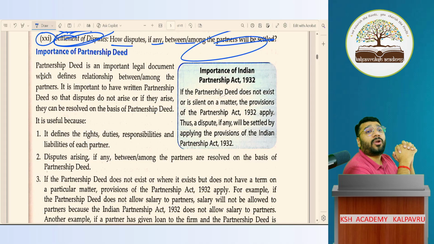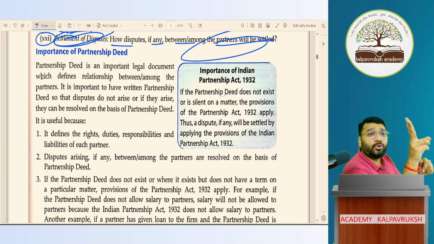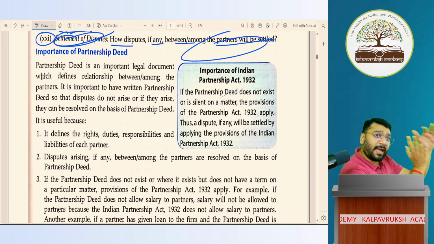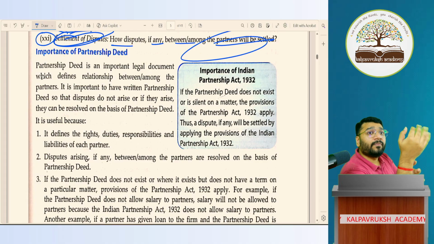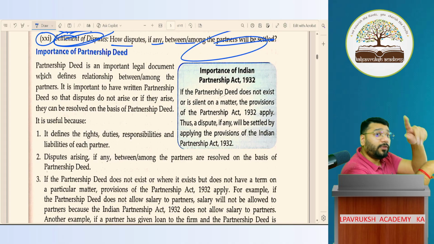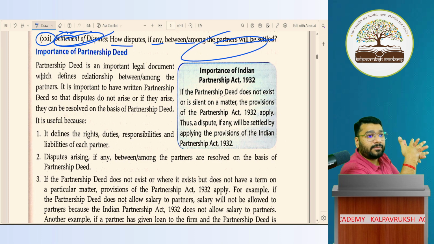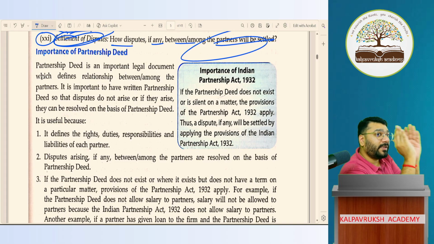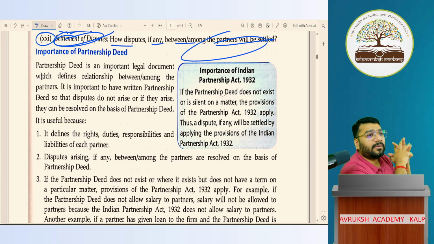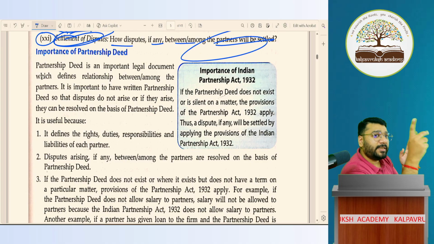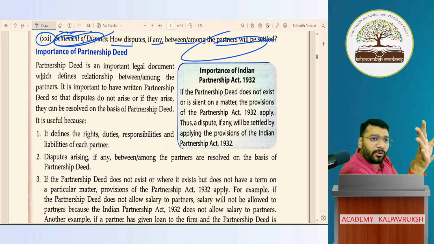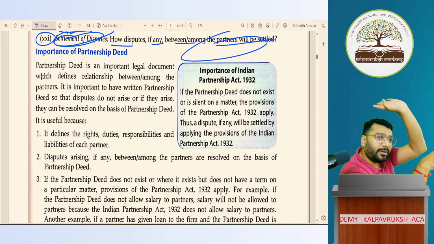When I do the interest on drawings concept, that time I have to explain what the two types of drawings are. What is drawing against capital? What is drawing against profit? And on that, why does interest start? There's a beautiful logic behind it. So in that section, you'll understand. Because if I explain out of nowhere in between today, the logic will not be clearly understood. So you have to give me time. In the respective concepts, I'll explain the true meaning of that. So this question will be pending. You don't have to remind me. Automatically, this will be addressed on that particular day.